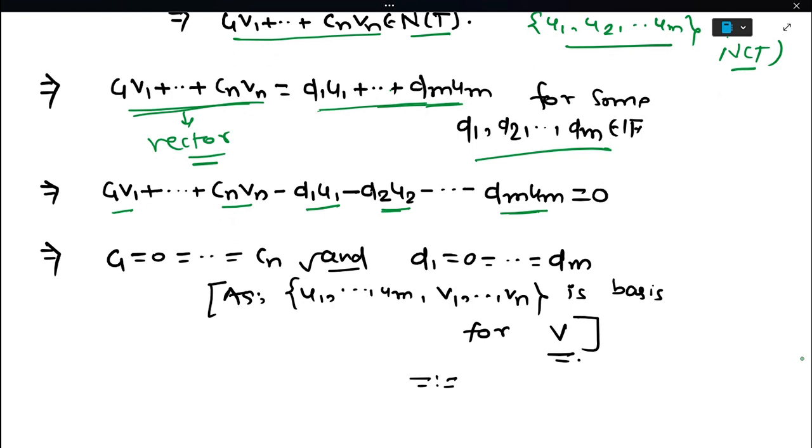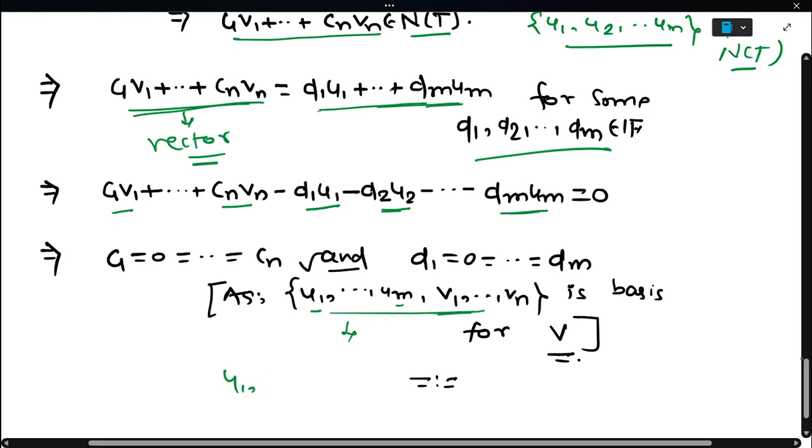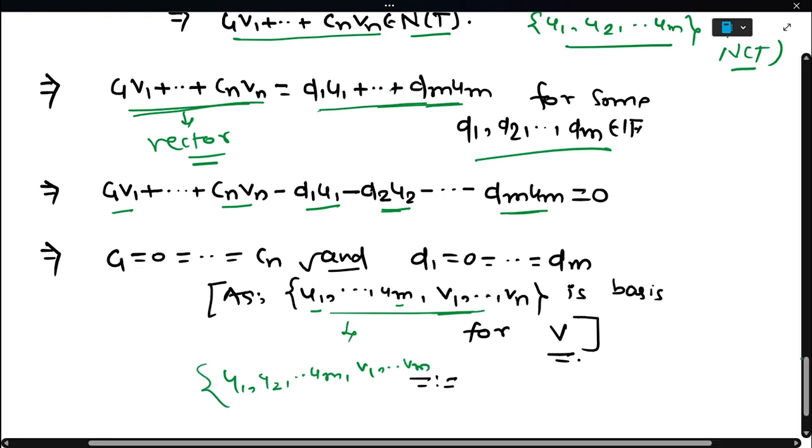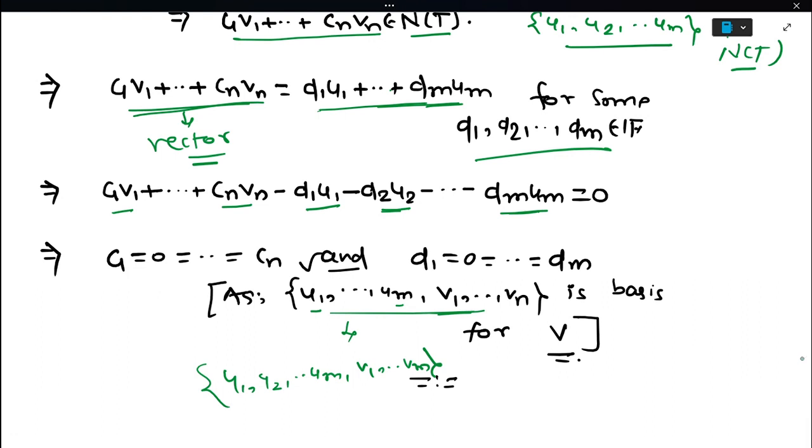But what we know is that U1, U2, dot Um, V1, V2, Vn is a basis for V. Remember, we have extended U1, U2, Um to V1 to Vn to form a basis of V. So since this is a basis, these will be linearly independent vectors. It means their coefficients will be 0. So C1 equal to 0, dot Cn equal to 0, and the D's will also be equal to 0.